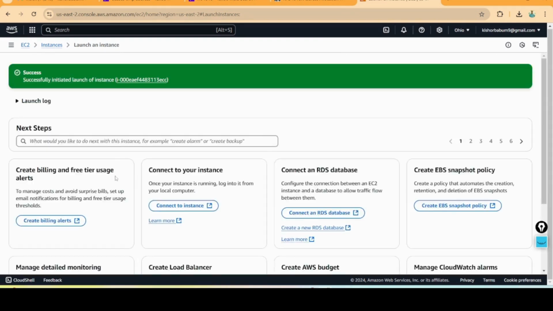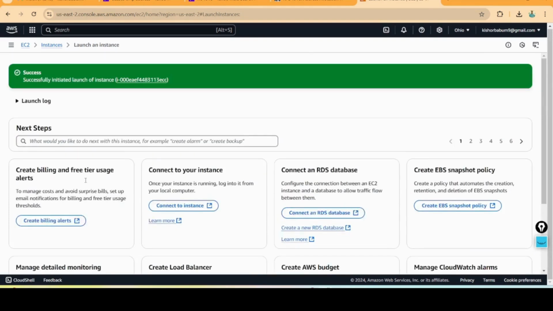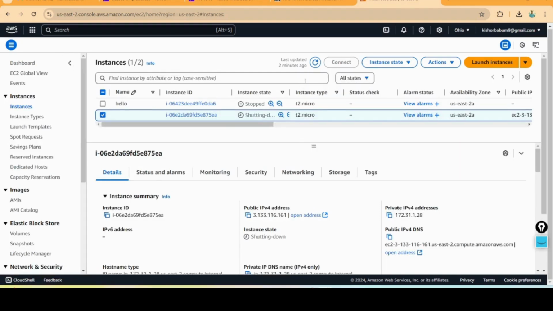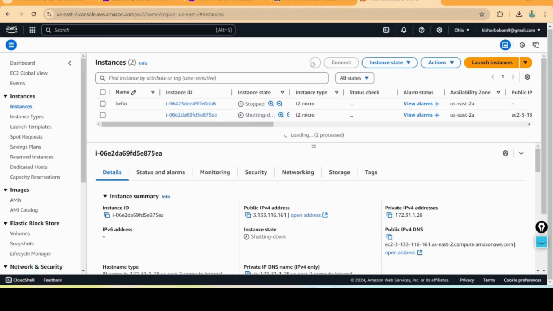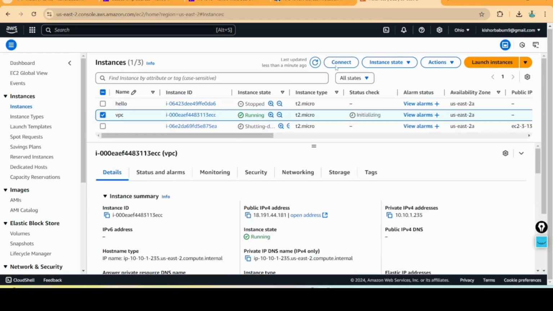Now I'm launching the instance by creating my own VPC. An instance here. Here you can see my VPC is available. You can connect.